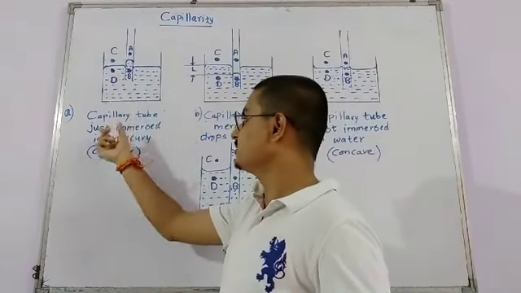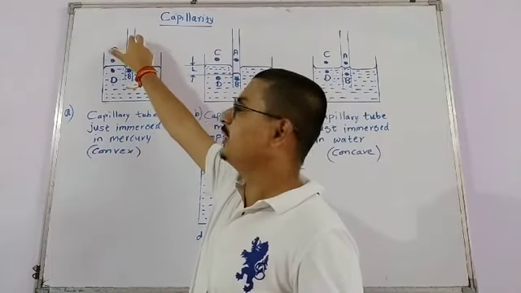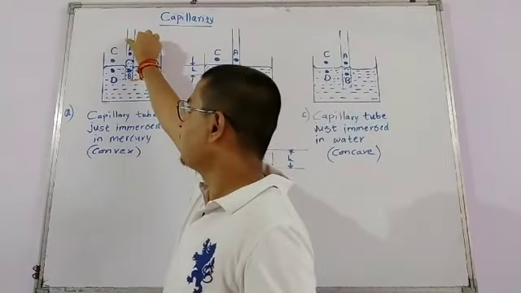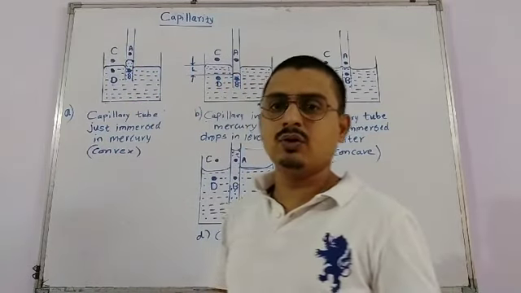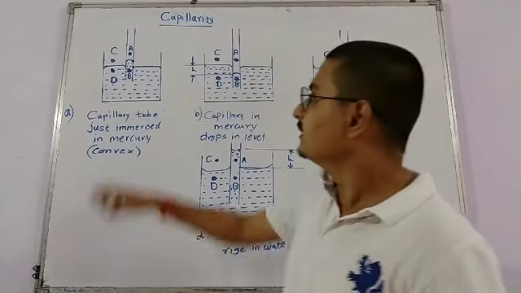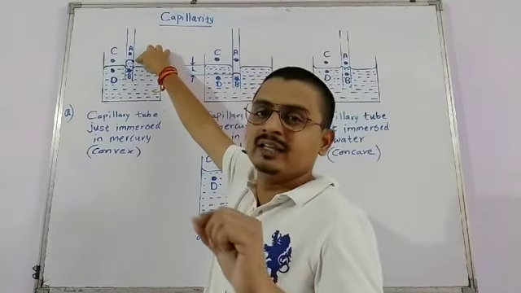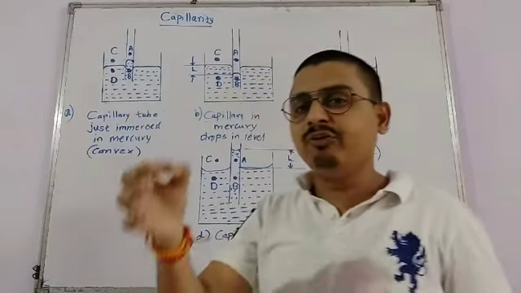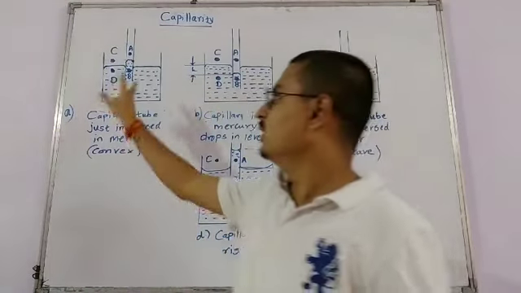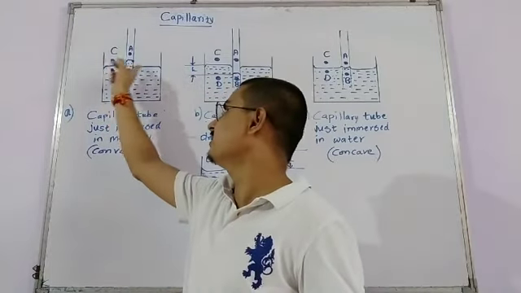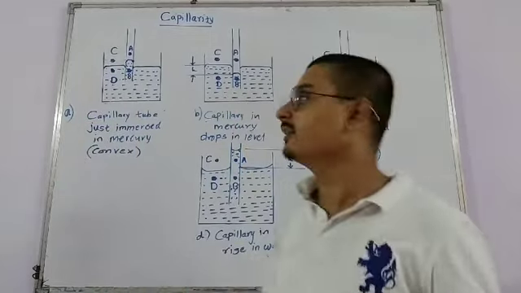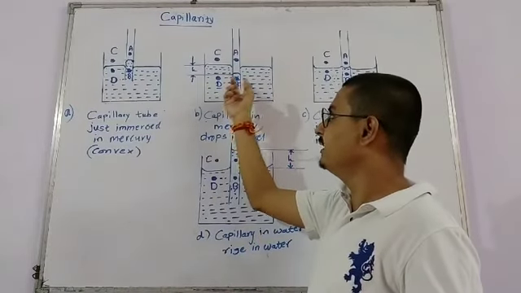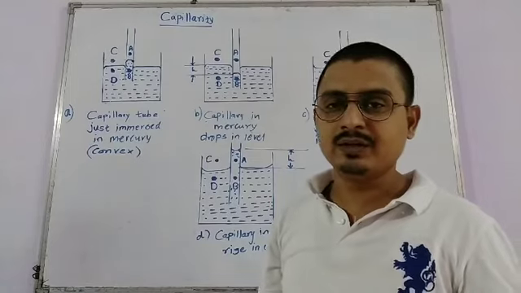Okay, so when we are seeing that the capillary tube is just immersed into the mercury, this is a capillary tube of very fine bore and this is a container in which the liquid mercury is there। So when this capillary tube is dipped into the mercury, we are just observing that on just immersing, the level of the mercury in the capillary tube is slightly greater than the level of the mercury in the container। If we dip that capillary just below the surface of the liquid, अगर हमने इस प्लेन सरफेस के बिलो कैपिलरी ट्यूब इंसर्ट कर दी तो वी कैन ऑब्जर्व दैट देयर इज अ रश ऑफ लिक्विड मॉलिक्यूल्स फ्रॉम कैपिलरी ट्यूब टू द कंटेनर ऑफ मर्करी। सो व्हाई दिस हैपेंस, वो हम अभी देखेंगे।